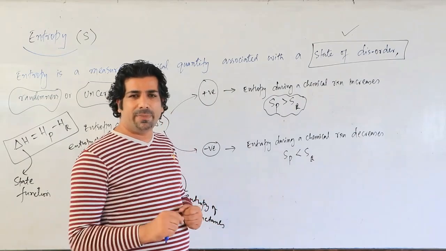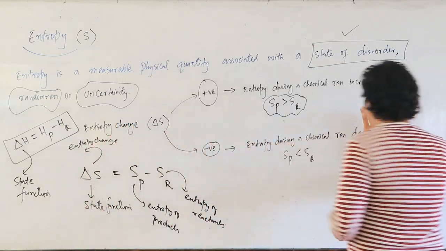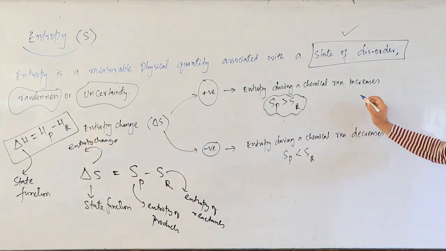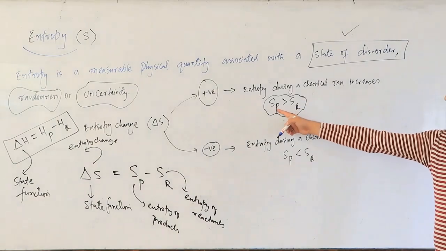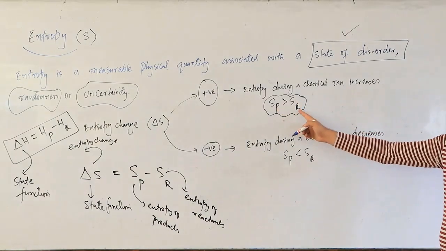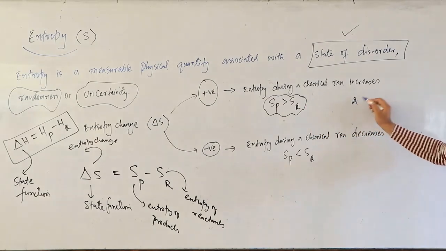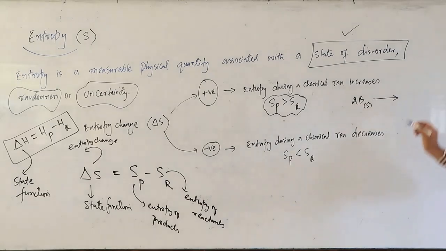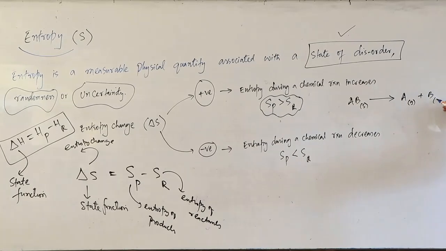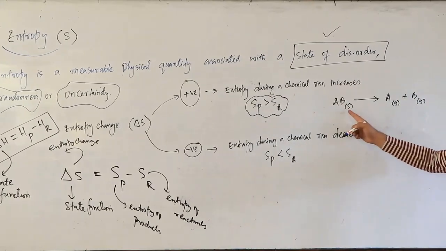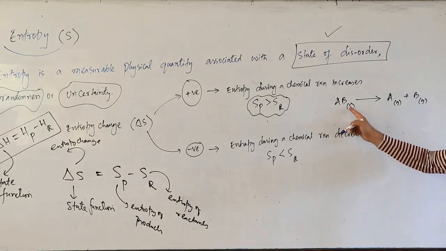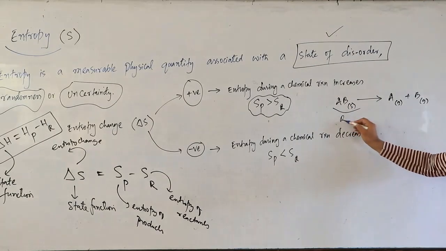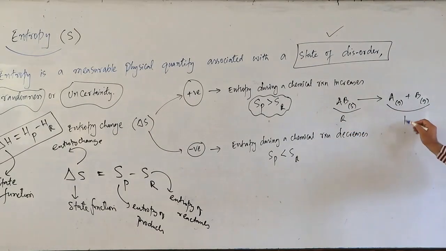If you take a simple example here, my dear friends, let me take one chemical reaction here where the entropy of products should be greater than entropy of reactants. A general reaction we will take. Let us suppose we will take AB. AB is just a solid. And we will break this AB into A gaseous and B gaseous. Now here we have solid. The entropy will be very less here. And this is your reactant. And these are your products.